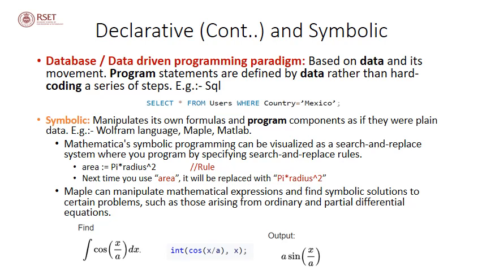We can use the function int to find the integral of an expression. It takes two arguments. The first is the expression to be evaluated, in this case cos(x/a), and the next is the variable with respect to which the integration has to be performed, in this case x. So we have the integral of cos(x/a) dx, and when you evaluate that expression, you will get the output a sin(x/a).